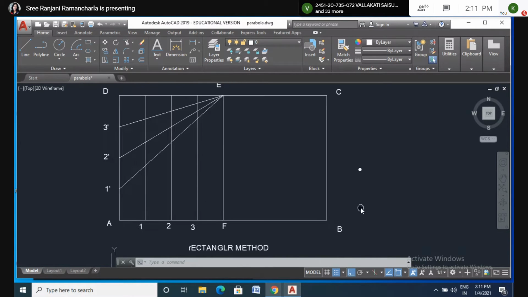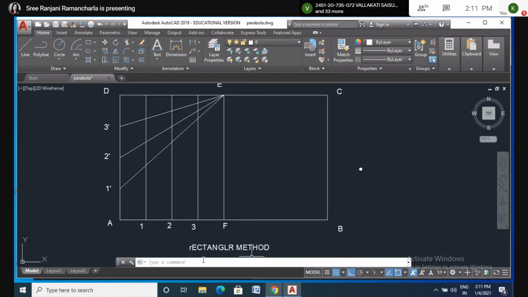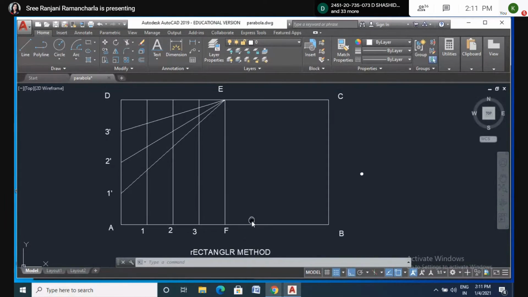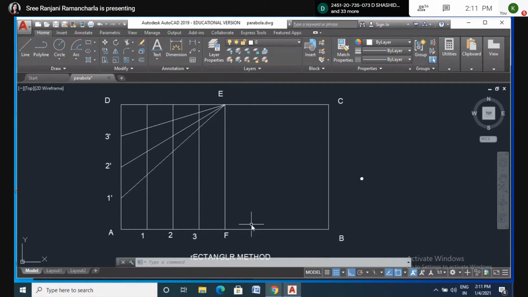Yes, page number 20. Second problem. Can anyone read the question? Second question, page number 20.